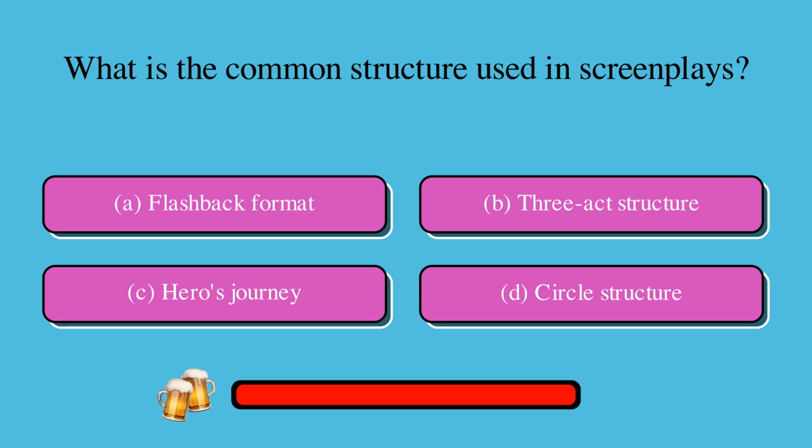What is the common structure used in screenplays? Is it A, flashback format, B, three-act structure, C, hero's journey, or D, circle structure? The correct answer is B, three-act structure.